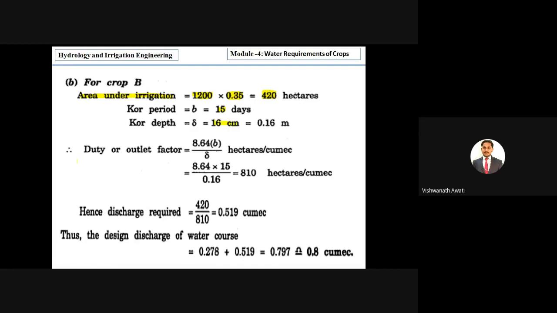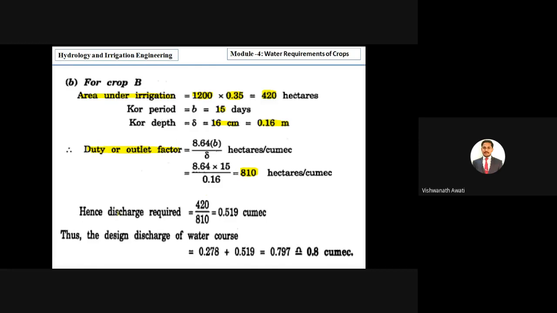So then we are calculating the duty or outlet factor. Base period B is 15 days, delta is 16 centimeter, converting into meter it is 0.16 meter, right? After substituting and simplifying, we are getting duty of 810 hectares per cumec.